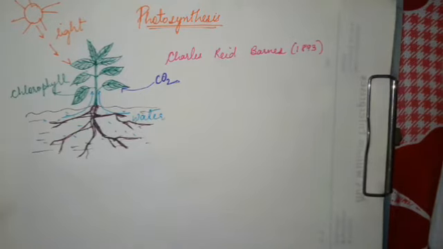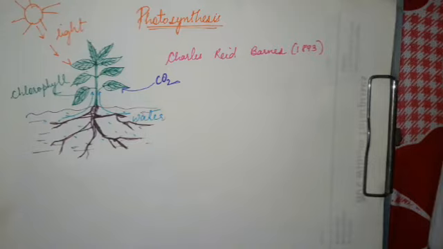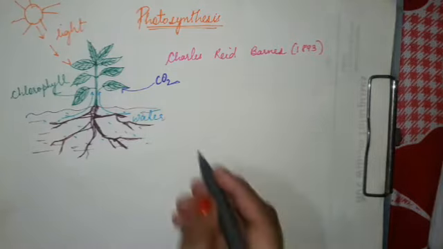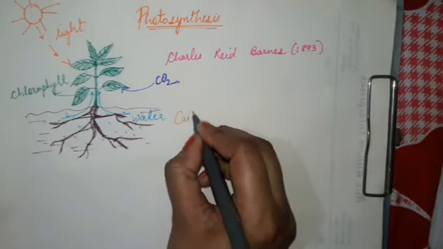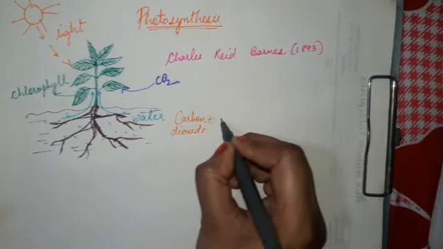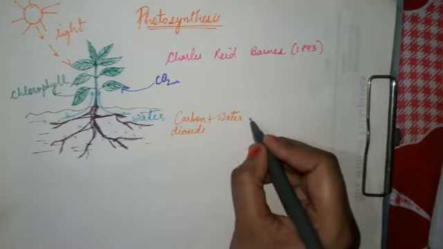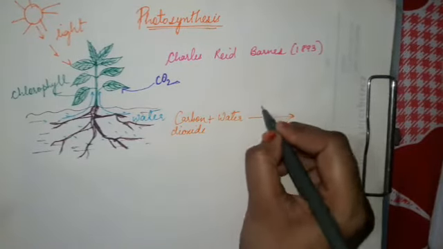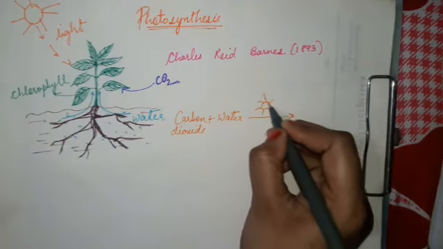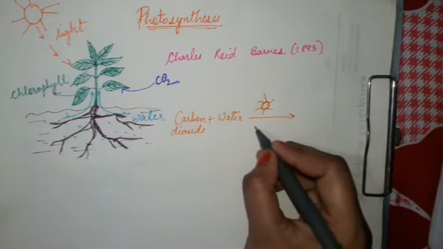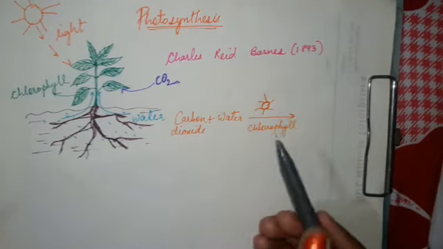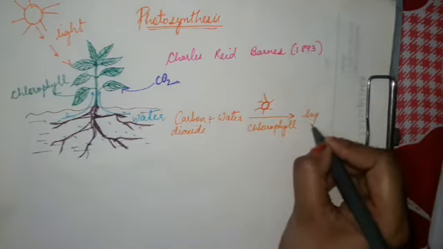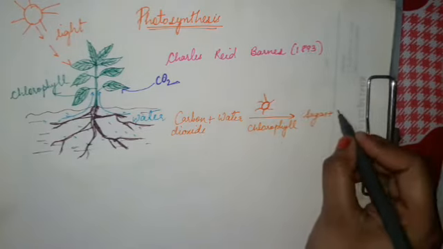Now we'll write a reaction which will help you understand this whole process of photosynthesis in a better manner. The first thing which is needed for photosynthesis is carbon dioxide. Along with that, water is also needed, in the presence of sunlight, and what is very important in the leaf? The chlorophyll. When all these four things are present, what is given? Sugar plus oxygen.